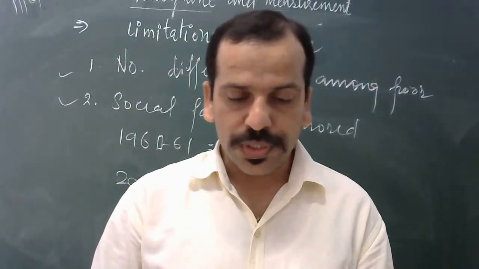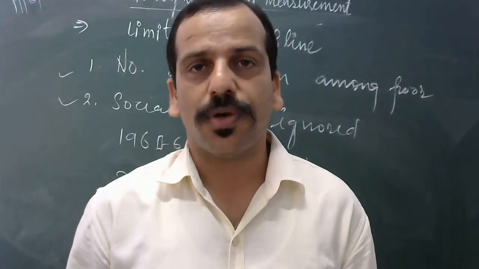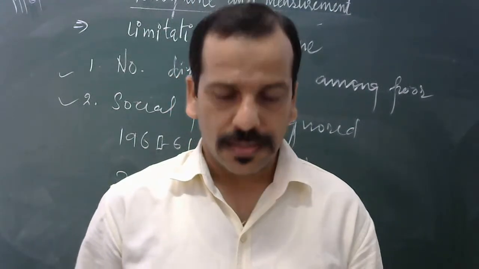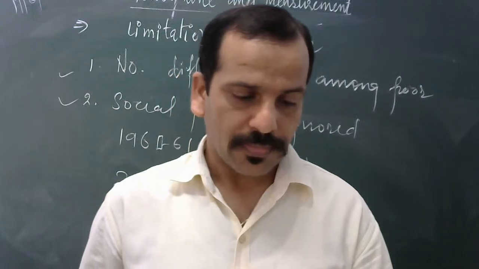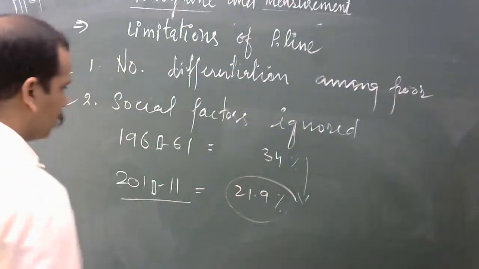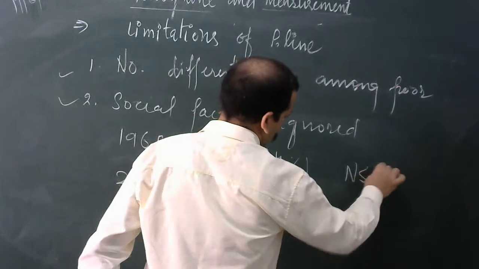Official data is collected by the National Sample Survey Organization, census. So they have mentioned the NSSO. What is the role of NSSO?